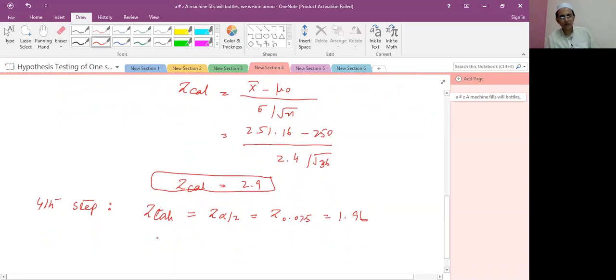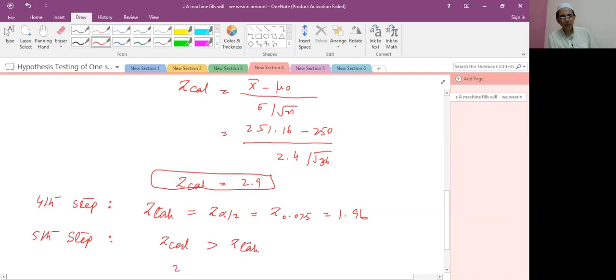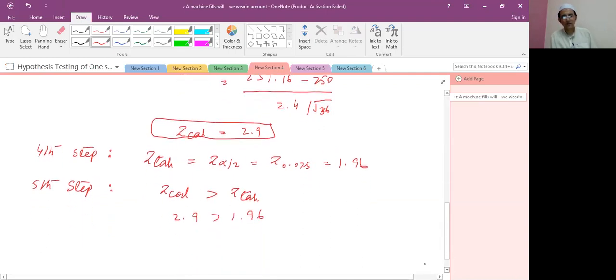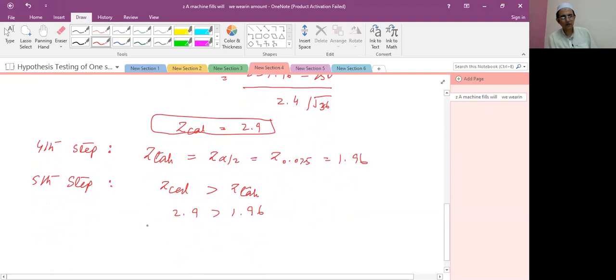So student, Z calculated in the fifth step, because Z calculated value is greater than Z tabulated value, because 2.9 is greater than 1.96. So therefore, reject H naught, accept H1.